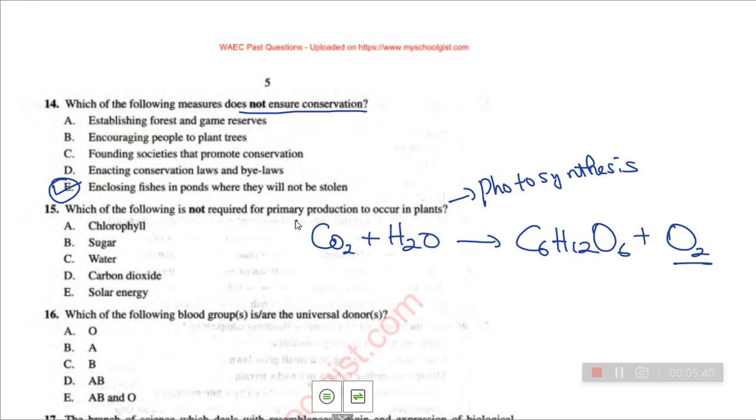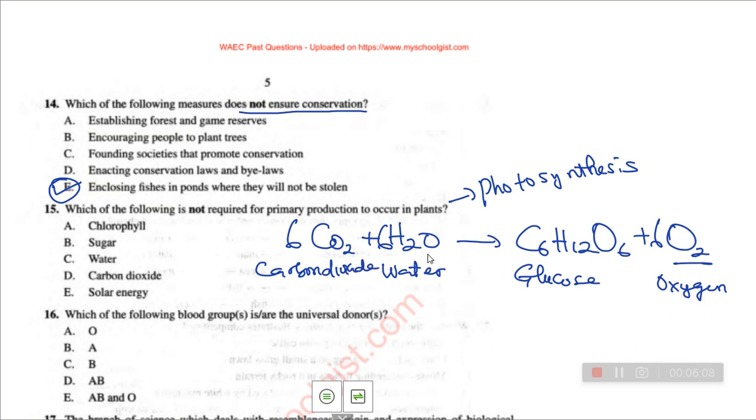So you're going to balance it. 6 here, 6 here, and what else again? We have 6 oxygen here. We have 12 oxygen here. 12 plus 6, that's 18. So it means we are still going to have 6 oxygen here. So this is what? Glucose. This is oxygen gas. This is water. And this is carbon dioxide.